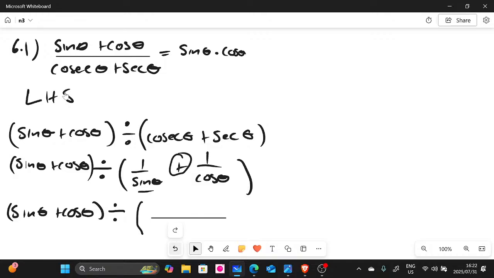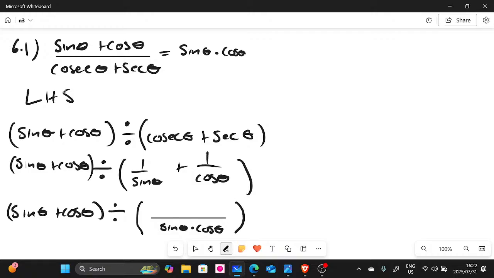The minute you have a plus or minus and different denominators, you must find the LCD. I hope we are all together. So the LCD is sine theta multiplied by cos theta. Now it's simple.